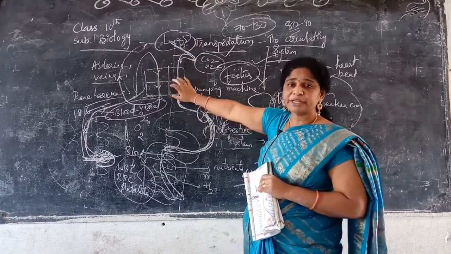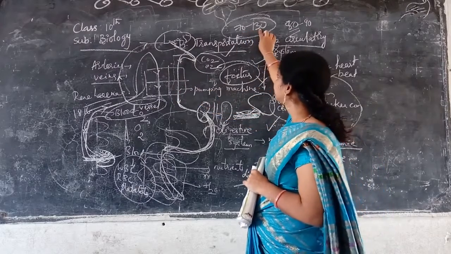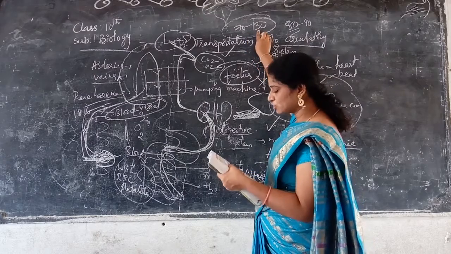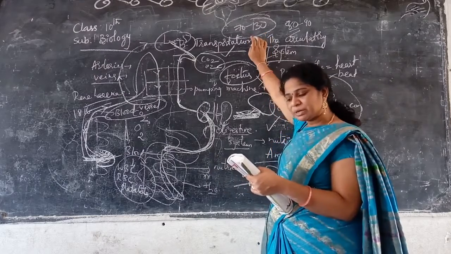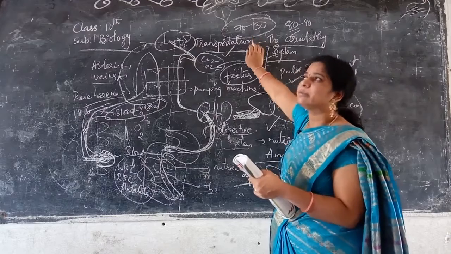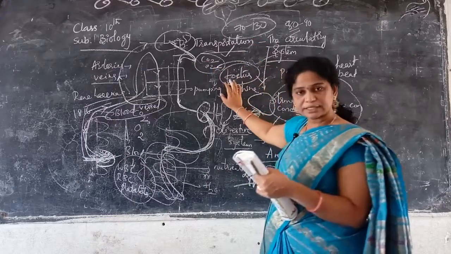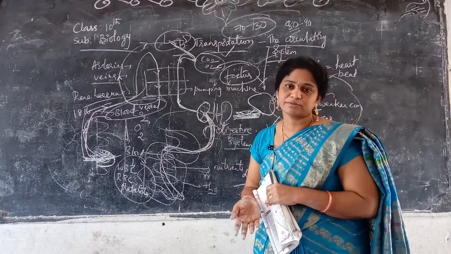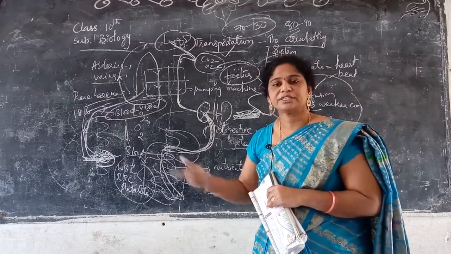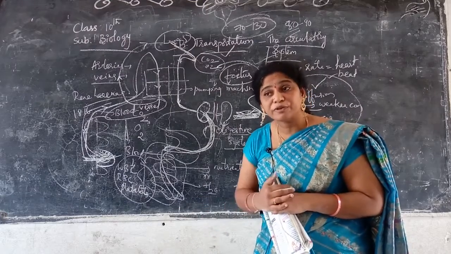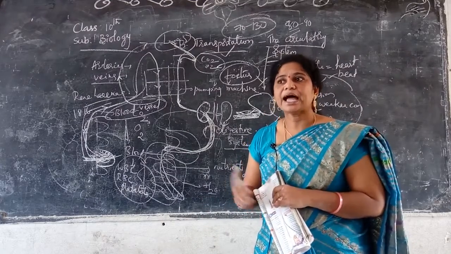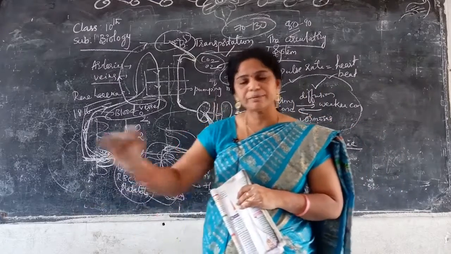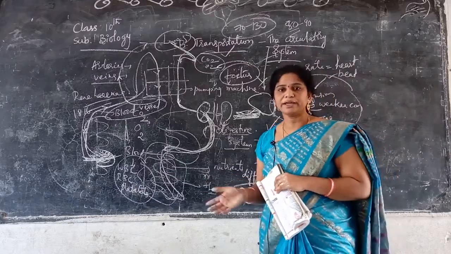Next thing, see here, 70 to 130, between this only most children will have. But in infants of 6 to 12 months they will have less, and even the fetus which is present in the womb may range from 135 to 160 sometimes. In a few children 135. In the first 5 or 6 months of the fetus in the womb, it has a heartbeat of 150 in that manner. It depends upon the child, whether a male or female. That is the thing.